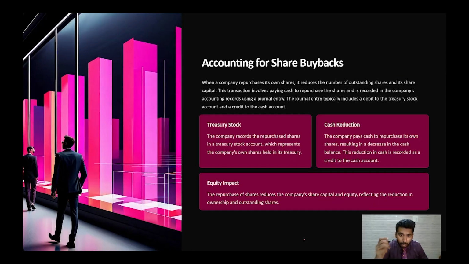Let's just move ahead and talk about the accounting for the share buyback. When the company repurchases its own shares, it reduces the number of the outstanding shares and its share capital. This transaction involves paying cash to repurchase the shares and is recorded in the company's accounting records using the general entry. This general entry typically includes the debit to the treasury stock account and credit to the cash account. That means the treasury stock account debit to cash account is the entry.